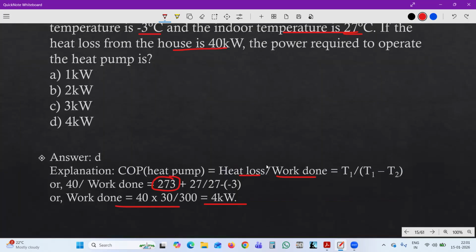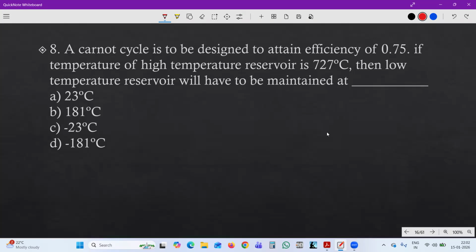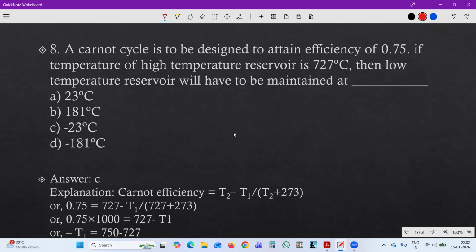So let's go to the next. Answer will be D for this one. Next question. A Carnot cycle is to be designed to attain an efficiency of 0.75. If the temperature of the high temperature reservoir is 727, then the low temperature reservoir will have to be maintained at? Let's see the answer here.